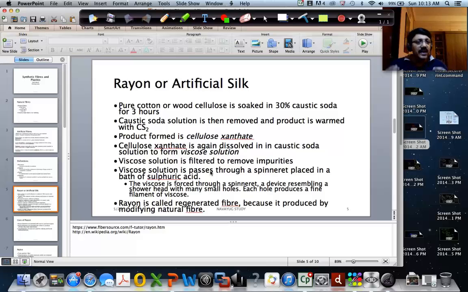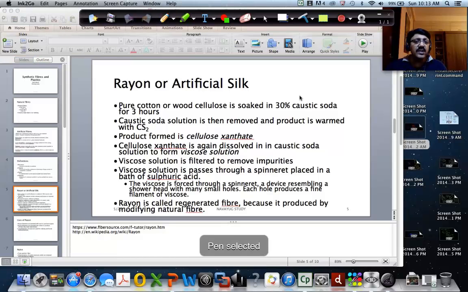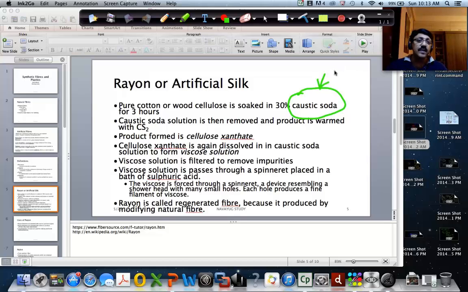What they first do is they take the pure cotton or wood cellulose and soak it in 30% caustic soda. Cellulose xanthate? We'll get to that. So what is caustic soda? Remember acids, bases and salts that I taught you, and I talked about caustic soda. What does the caustic soda have inside? Sodium hydroxide. Caustic soda is nothing but sodium hydroxide.